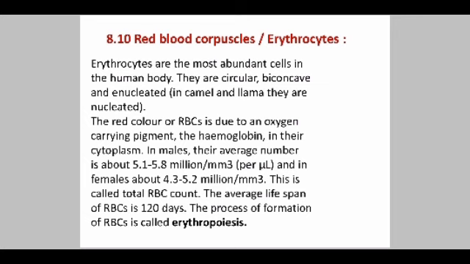In males, their average number is about 5.1 to 5.8 million per cubic millimeter. This is called the RBC count. The average lifespan of an RBC is almost about 120 days. The process of formation of RBCs is called erythropoiesis.